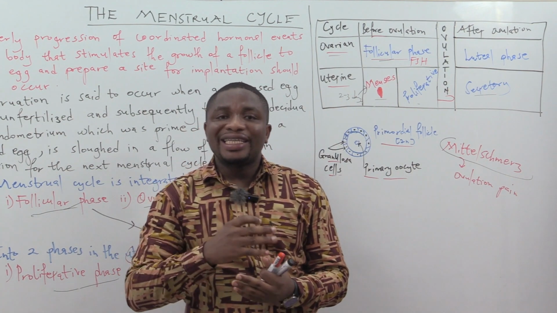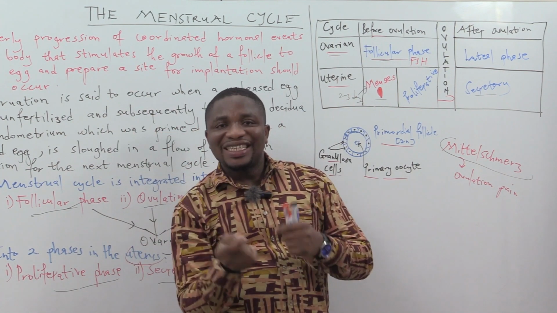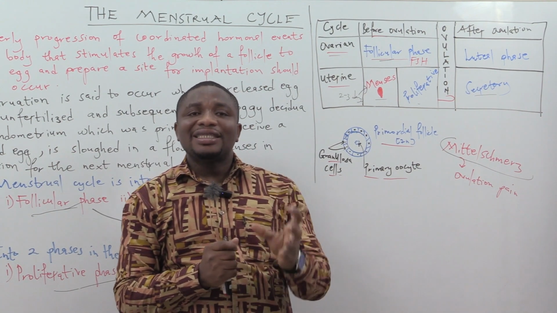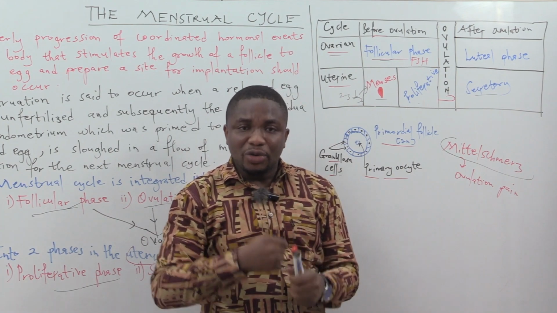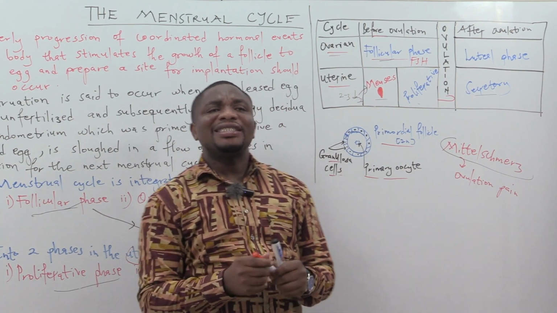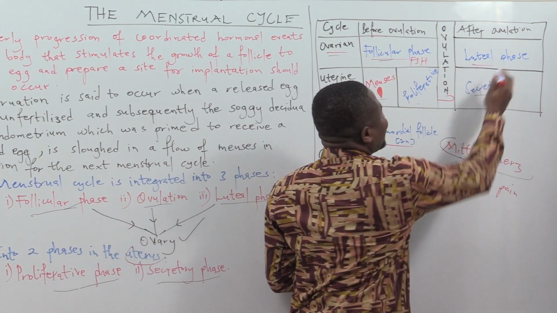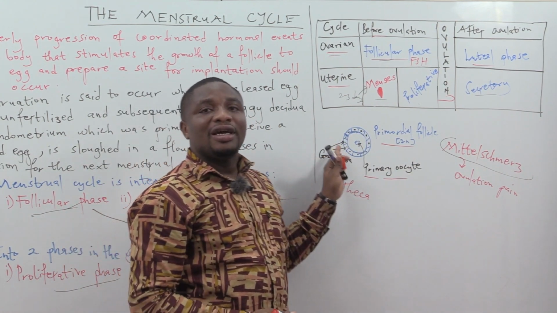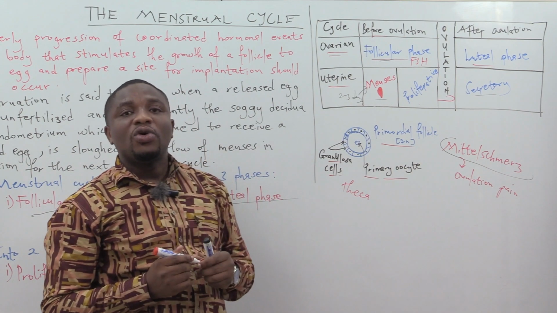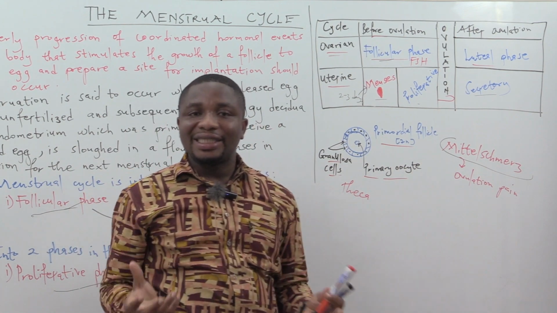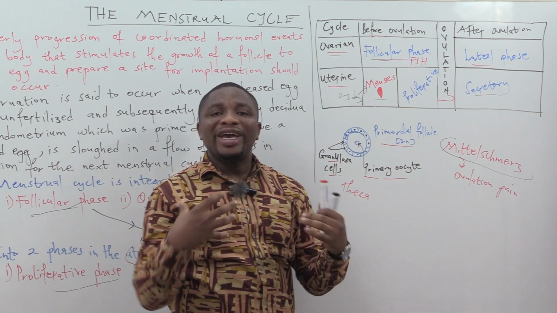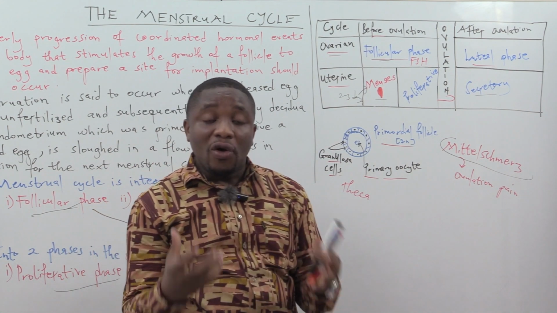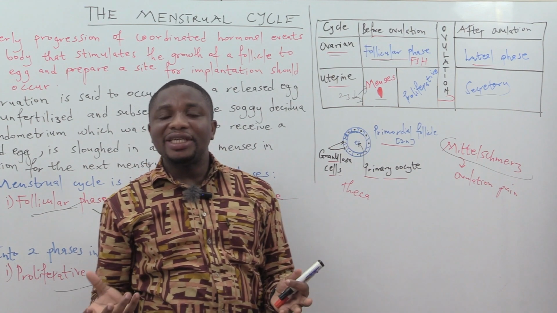Luteinizing hormone levels will start increasing, and automatically estrogen levels will start declining. And as the luteinizing hormone starts increasing, it signifies the start of the luteal phase. And what is going to happen? The granulosa cells and the theca cells will become luteinized, meaning that they would be working under the influence of luteinizing hormone, even before the egg is released.